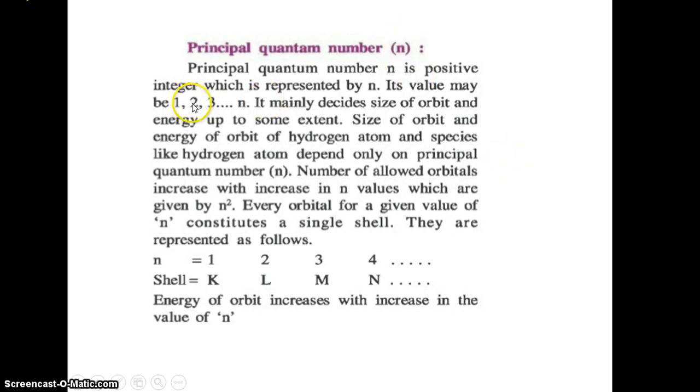The value of n may be 1, 2, 3, etc. For example, if n is equal to 1, the main energy level or shell is K. If n is equal to 2, L. If n is equal to 3, M. If n is equal to 4, N. The orbit energy increases with an increase in the value of n. So, it represents the main energy level, which means the main shell.